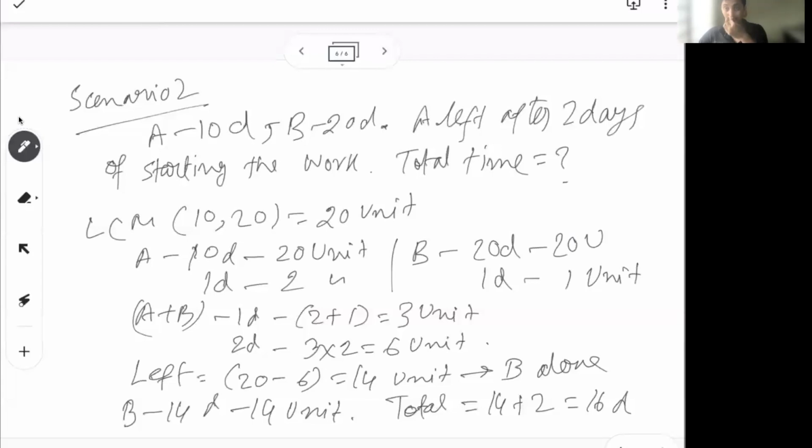But having said that, in this type of problem, always start with what you know definitively. In this case, what we know definitively is A and B worked for 2 days to start, and then A left. We have to figure out how much work has been done in the first 2 days when they work together, then how much work is left, and how much time B will take to finish that job. Simple.